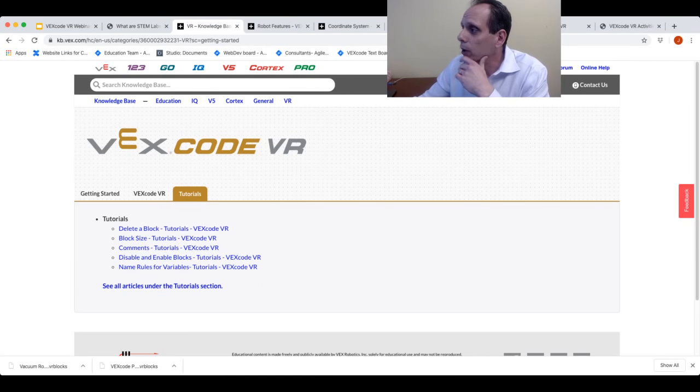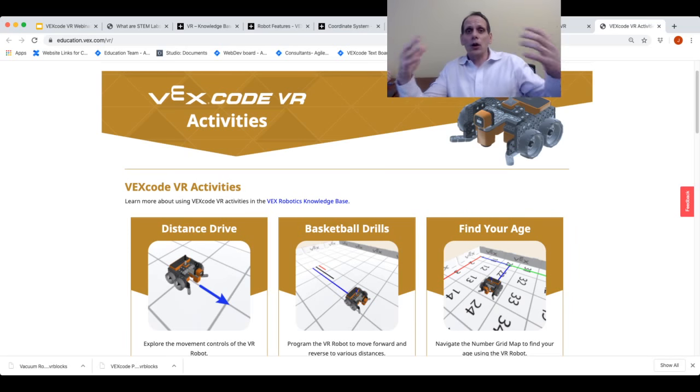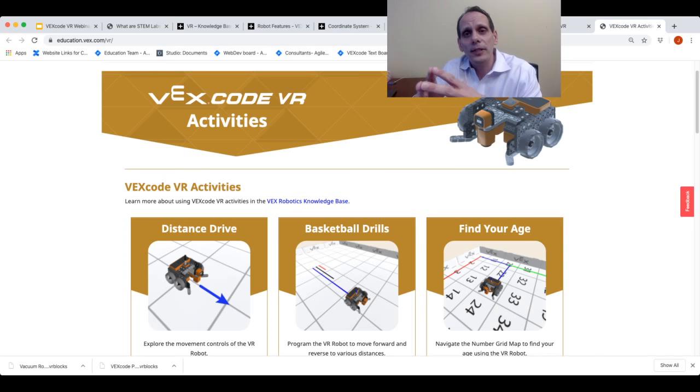The other key thing that I want to show off here is the activities, okay? We do have a knowledge base article that covers everything that I'm going to discuss right now. There's also a link to it in the activities themselves. But obviously, with students being home, we wanted to make these activities all student-facing. So there are a lot of teachers using technology like Zoom to teach their students in a classroom. But there are also some teachers that are just assigning students work. They don't have that technology. So we want to be able to reach both of those use cases. So we've made all these activities located inside of here student-facing as a result of it.